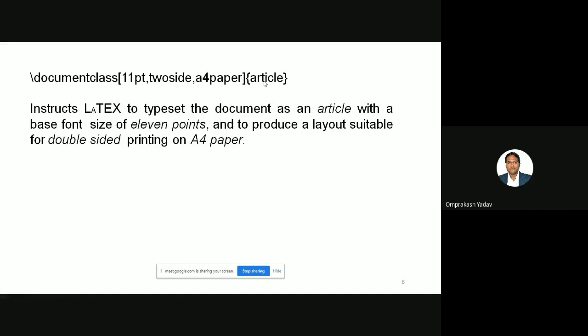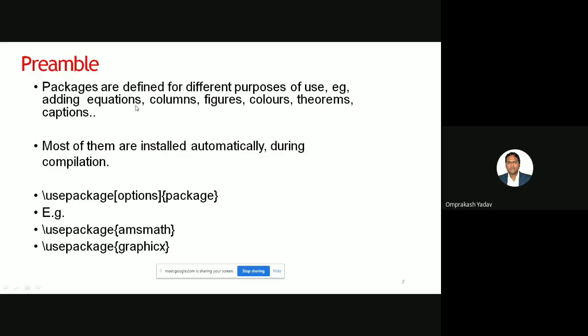Then with a base font size of 11 points, and to produce a layout suitable for double-sided printing on A4 paper. So like this, multiple attributes we can specify in this optional bracket, and in the curly brace we can mention whether you want to publish an article, book, or report. Then the preamble part.